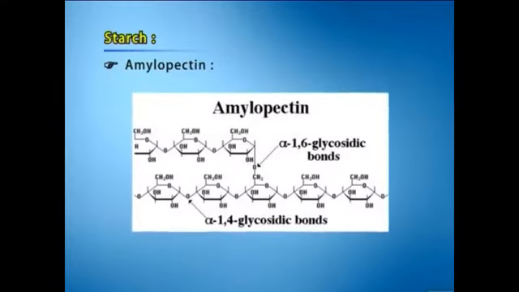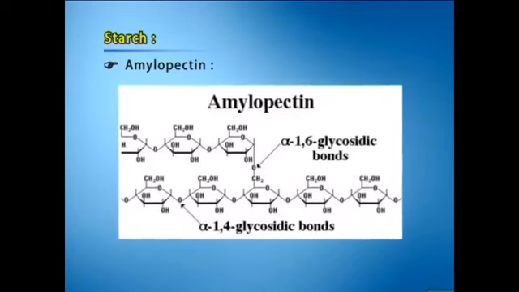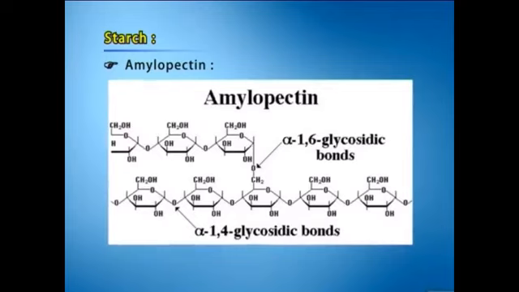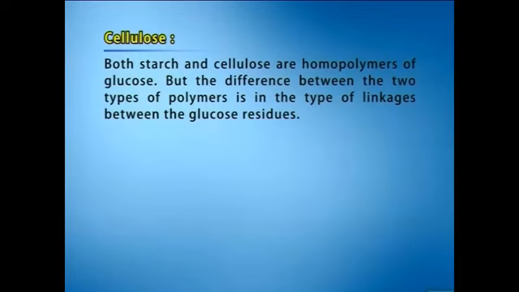Amylopectin is a branched polymer containing both alpha-1,4 and alpha-1,6 glycosidic linkages. The alpha-1,6 branch points may occur every 20 to 25 glucose residues to prevent helix formation. Starch digestion begins in the mouth. Alpha amylase in the saliva initiates hydrolysis of the glycosidic linkages. Let us look at the next